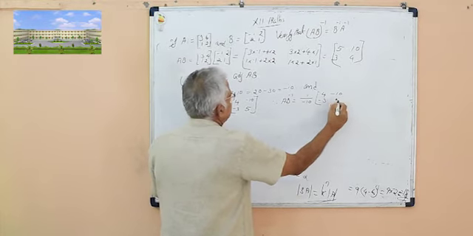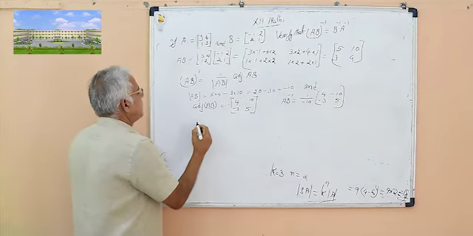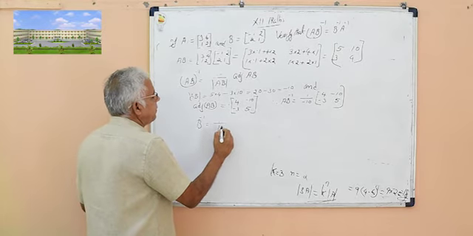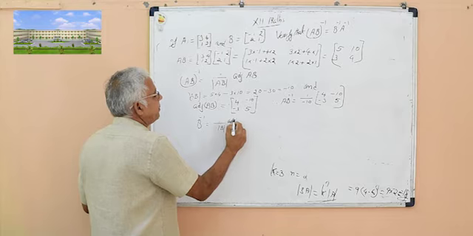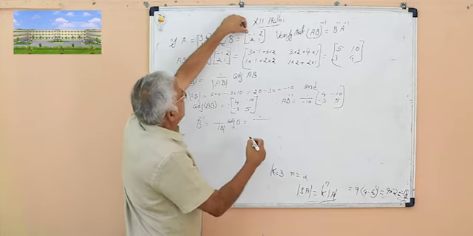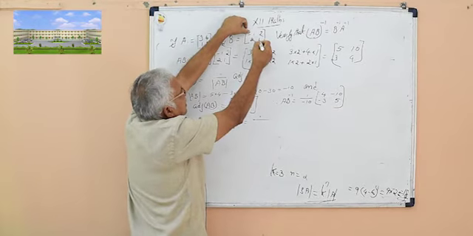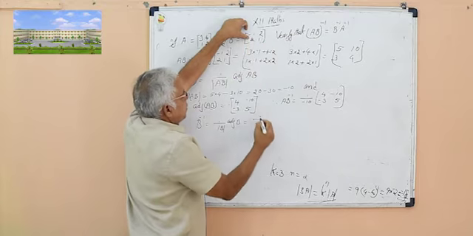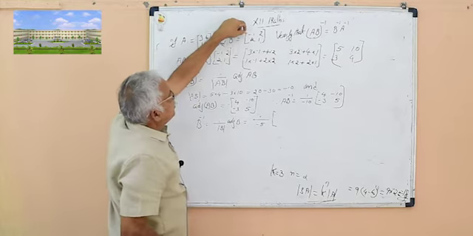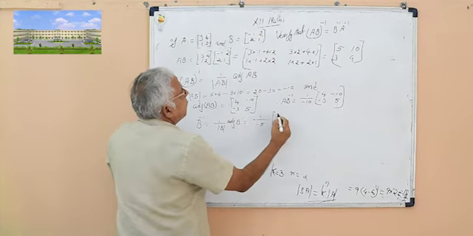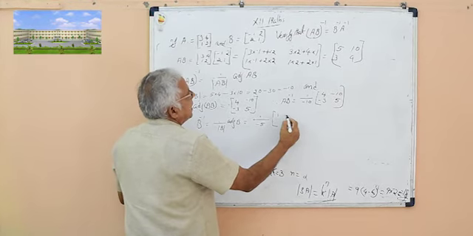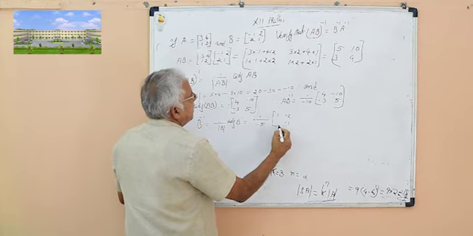Similarly, B inverse is equal to 1 by determinant of B into adjoint of B. Determinant of B is equal to 1 into 1 minus 2 into minus 2, which is 1 minus 4, minus 3. Adjoint of B: interchange the main diagonal elements, and change the sign of the off diagonal elements, minus 2, minus 2.